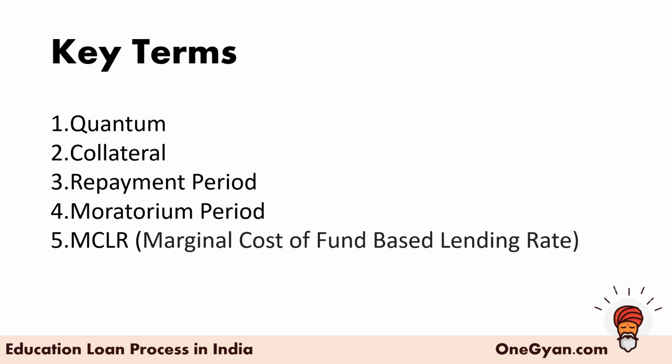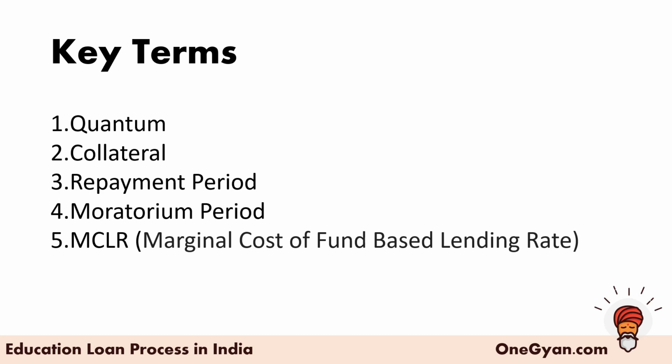If in case you default, they are going to take up the ownership of the asset that you have offered as a collateral. However, in education loan, we are mostly looking at options wherein we don't have to submit a collateral to the bank. So we are going to look forward to those options as well. Then the repayment period is basically how long you are going to take to repay your loan. Then the moratorium period is basically the repayment holiday that is provided to you.